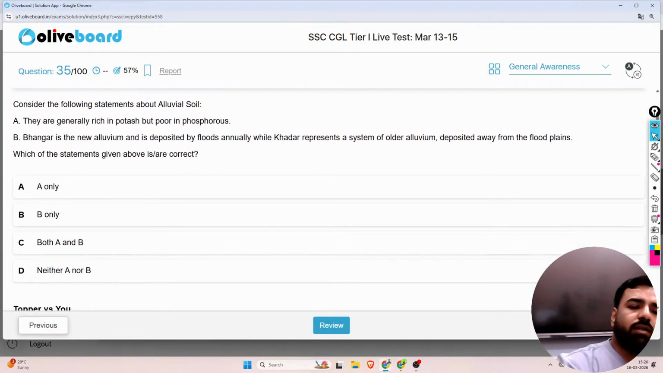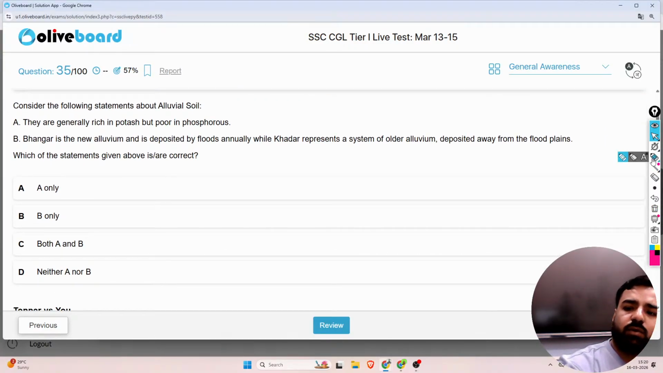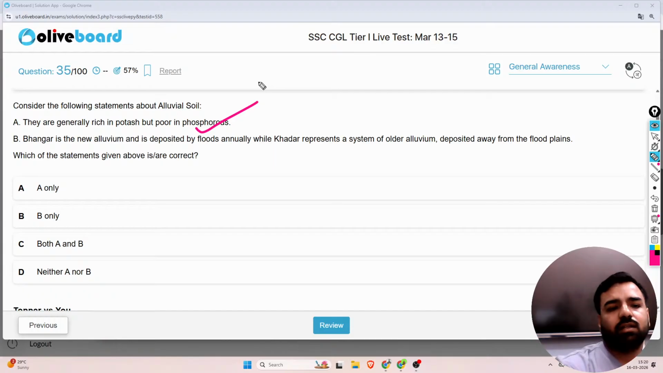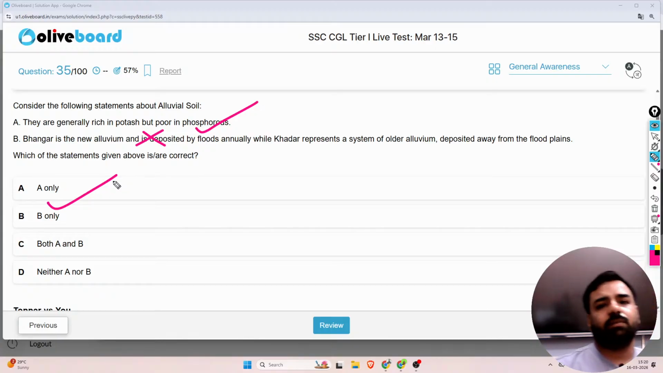Next question. So consider the following statements about alluvial soil. First one is they are generally rich in potash but poor in phosphorus. Absolutely correct. Second, Bhangar is the new alluvium and is deposited by the floods annually, while Khadar represents a system of older alluvium deposit away from the floodplains. Guys, this is wrong. So which one is correct? Here the correct answer is only and only statement A. So option A will be the correct answer. Fine. Next, what is the next question?